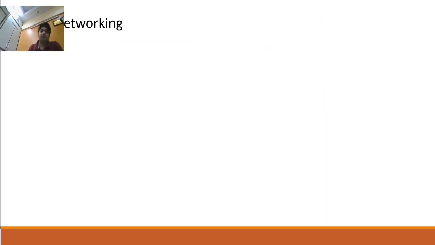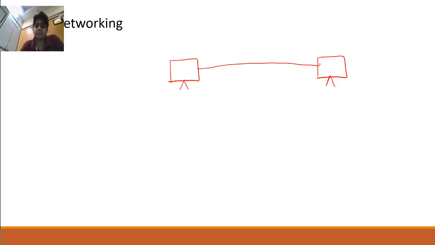Next important term, guys, very important: networking. Now what is a network according to you? I am telling you in a very simple way. Like, this is one computer, this is another computer. Okay guys, remember one thing. Now these two computers are connected with each other.